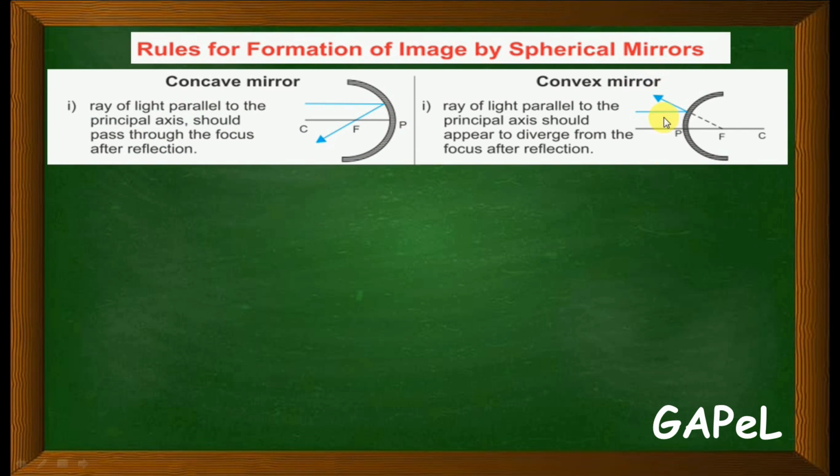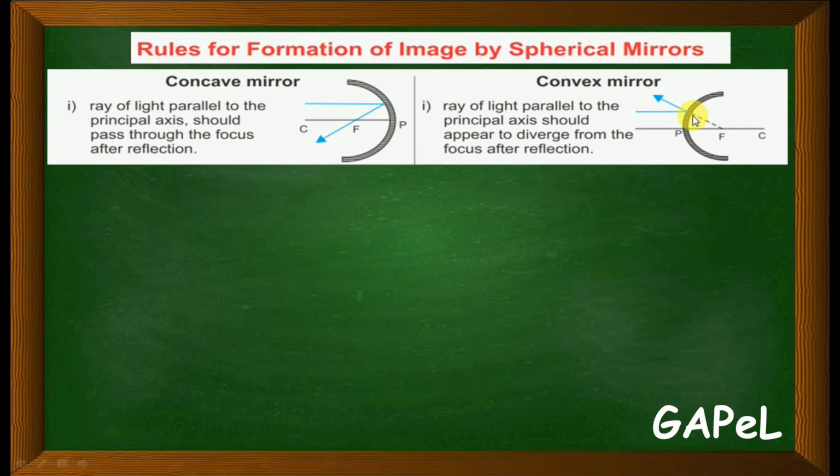Similarly in the convex mirror, we know that the convex mirror image is always virtual, right? So here a ray of light parallel to the principal axis should appear to diverge from the focus after reflection. In the concave mirror the ray converges, whereas here the ray diverges. This is the incident ray parallel to the principal axis, and from here it diverges.